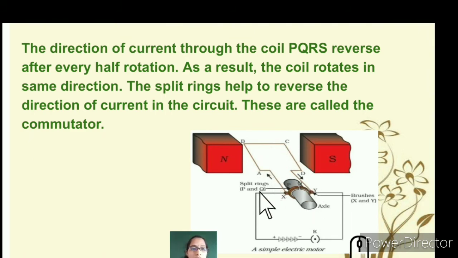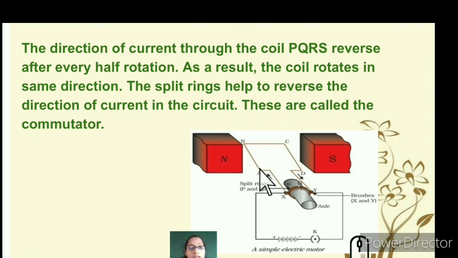The current that flows ABCD, after a half rotation of the axle, reverses and starts passing through DCBA. If you are taking PQRS, the current first passes through PQRS, then there is a half rotation of the axle, then the current reverses and it flows SRQP. So don't get confused with the naming here.